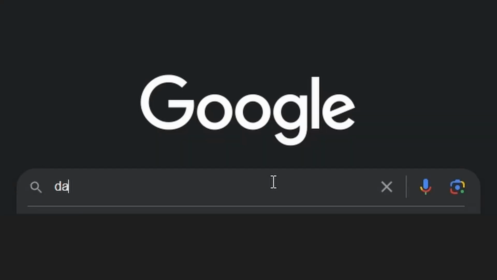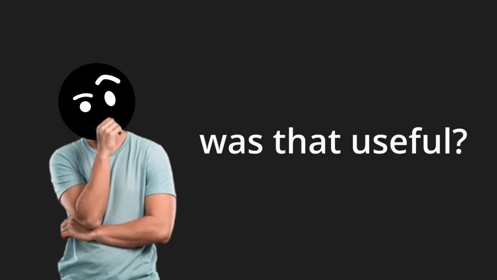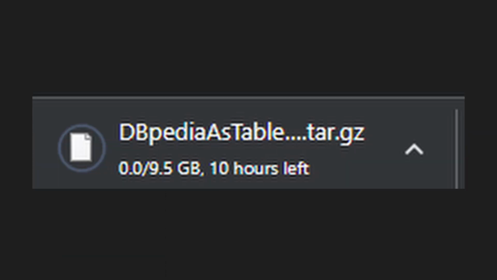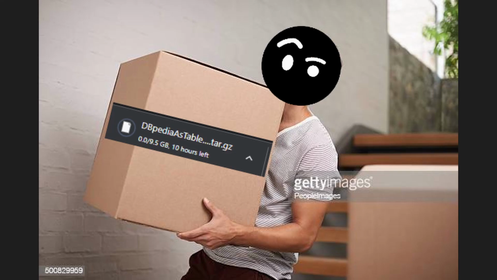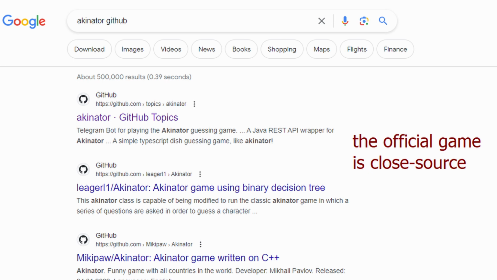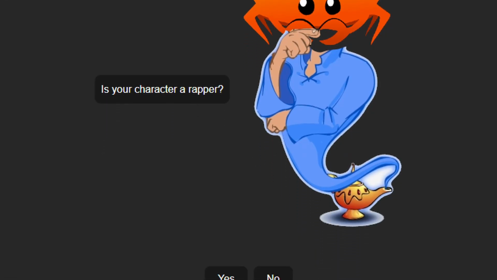What I did first was download a bunch of datasets of celebrities to see how the data should be structured. Was that useful in any way? No. I somehow ended up downloading a 9.5 GB zip file. What was inside? I don't even know. Why did I do it? Because all the Akinator data is private. And everything even remotely connected to the word Akinator is just a package that interacts with their API. Turns out no one's as crazy as I am to rebuild Akinator.